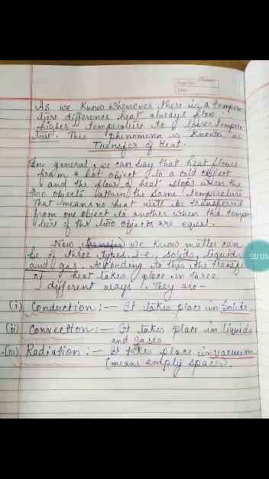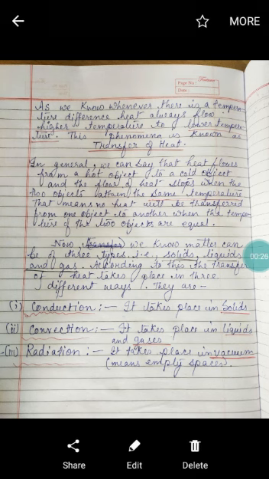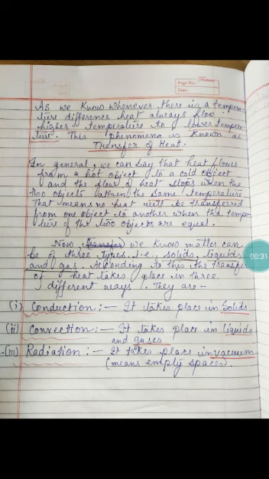Now we will move towards our next topic. Before that, we need to understand one thing: when does heat flow? Heat flows whenever there is a temperature difference, and the direction of heat flow is always from higher temperature to lower temperature. This phenomenon of heat flow is known as transfer of heat, which is our next topic.